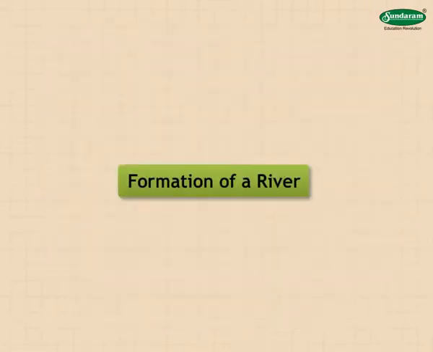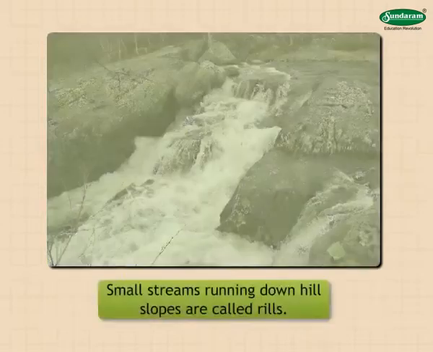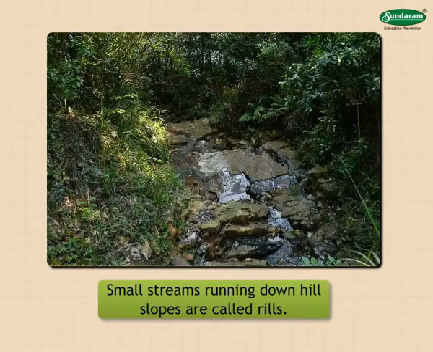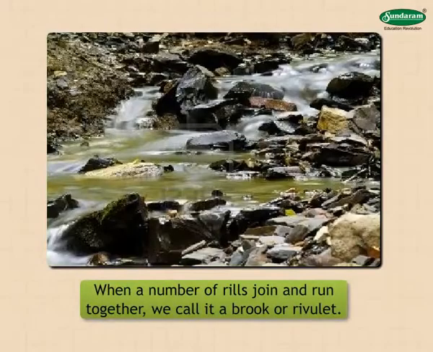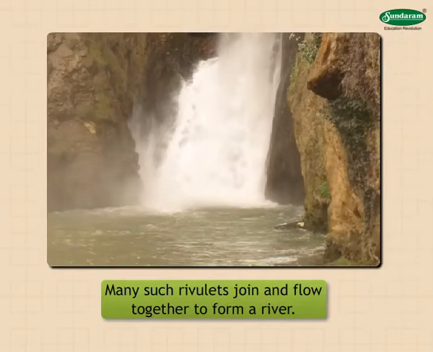Formation of a river. When it rains, the rainwater begins to collect and run down the slopes to form streams. Small streams running down hill slopes are called rills. When a number of rills join and run together, we call it a brook or rivulet. Many such rivulets join and flow together to form a river.